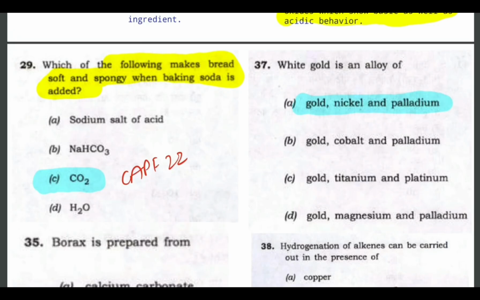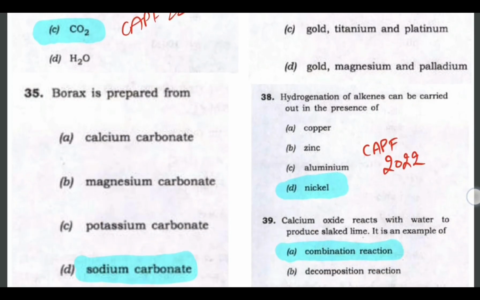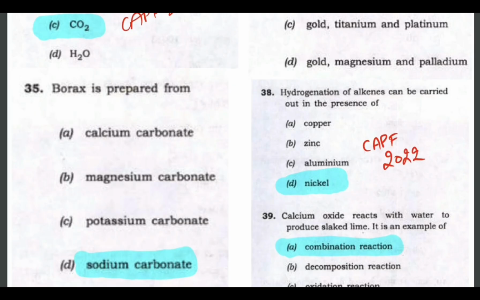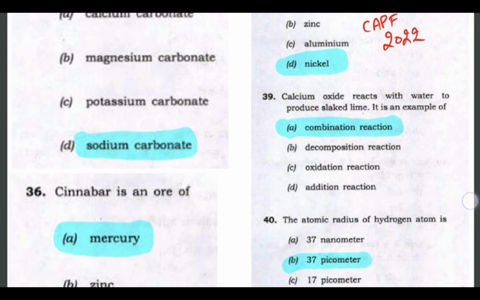Next question is related to white gold, which is an alloy, and it is made of gold, nickel and palladium. Gold, nickel and palladium. Then the next question, hydrogenation of alkenes can be carried out in the presence of nickel. This is a very important question. Hydrogenation of alkenes can be carried out in the presence of nickel only, which works as a catalyst.